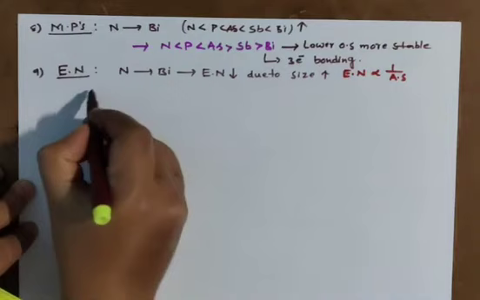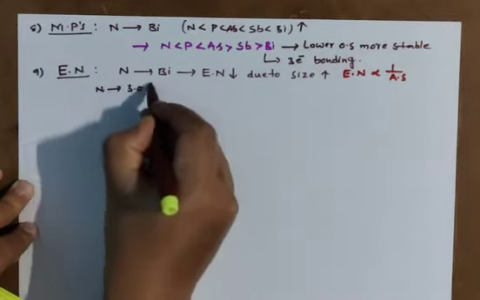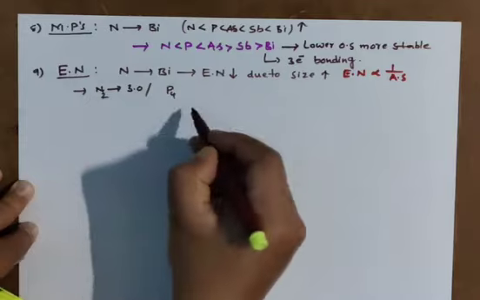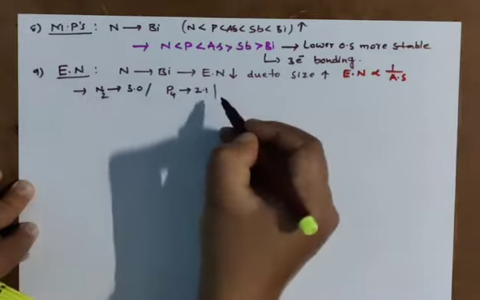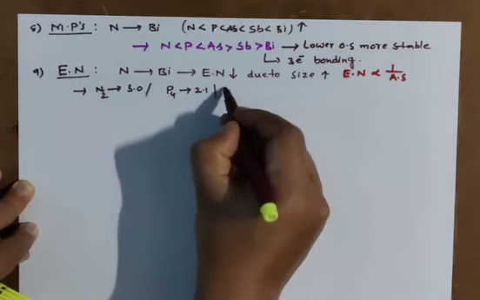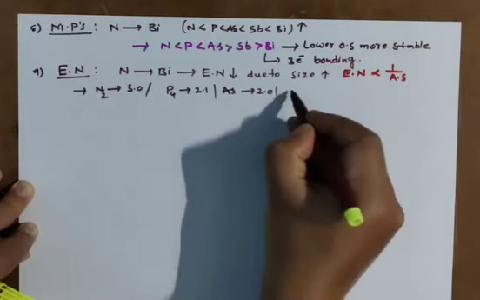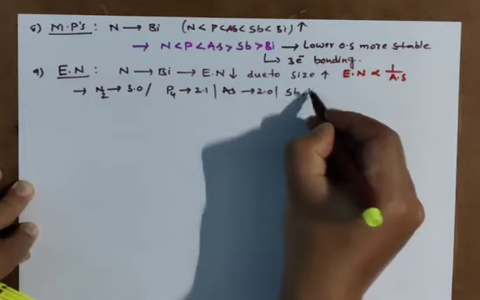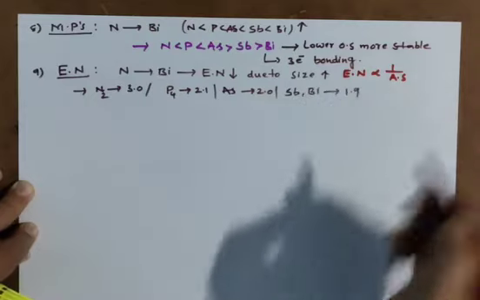You know very well, nitrogen electronegativity 3.0, phosphorus electronegativity nearly 2.1, and arsenic electronegativity 2.0, and we have here stibbium and bismuth having almost equal electronegativity 1.9.